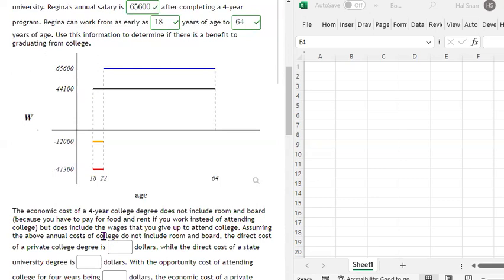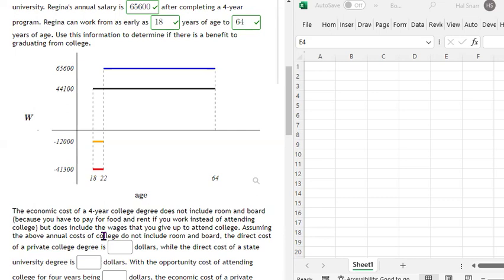as part of the cost of college, but it does include the wages that you give up to attend college. So for Regina to not go to college and start working immediately, she's making $44,100 every year, right? If she goes to college, she's foregoing the $44,100 in earnings, right?